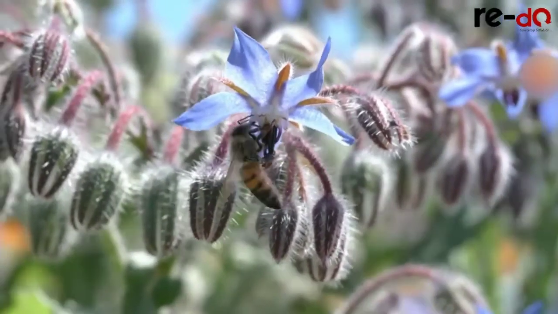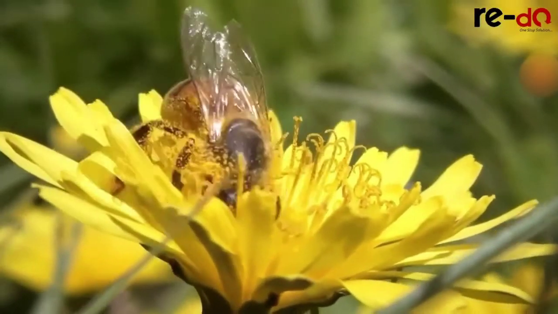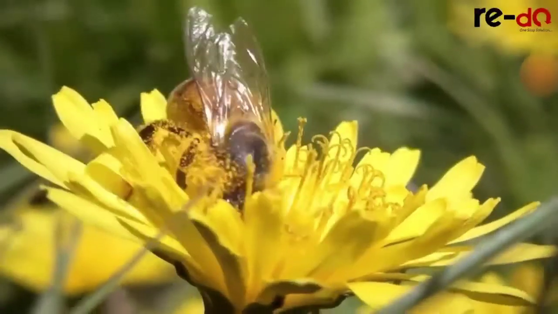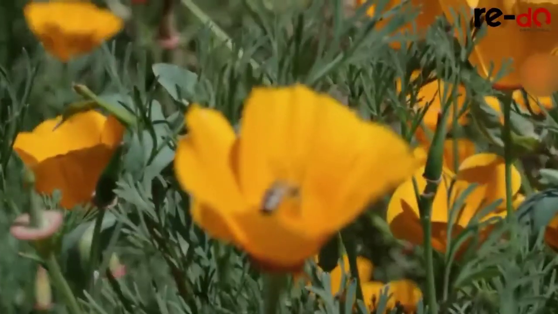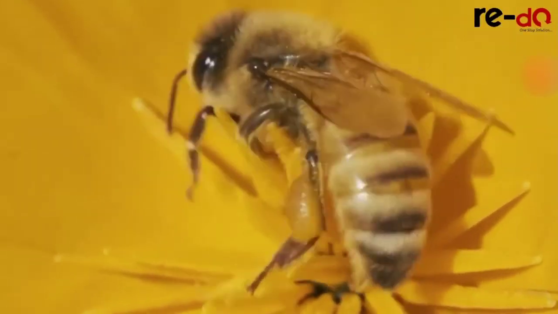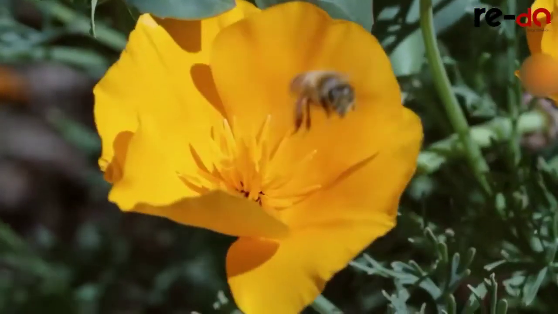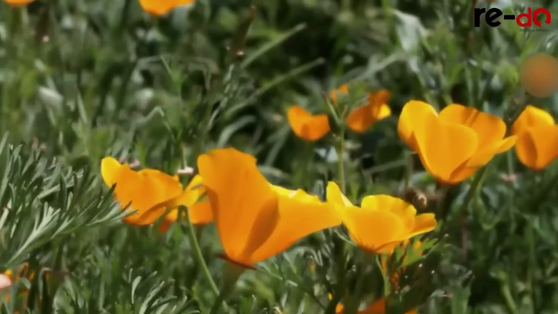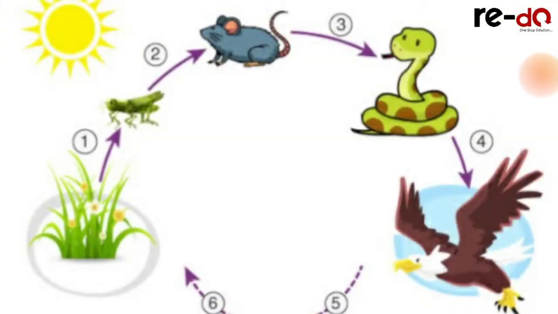When they are sucking the nectar, at that time the pollen grains get stuck to their feet and their body. In turn, when that honeybee moves to another part of the plant or to another plant, the pollen grains are deposited on that part of the plant and the process of pollination is complete. So this is a plant-animal relationship. So this is about mutualism.